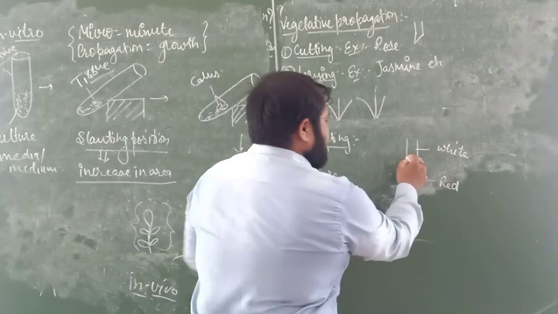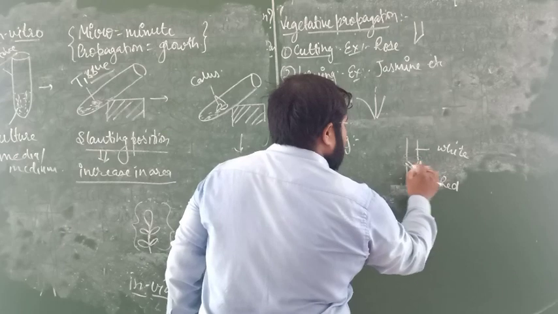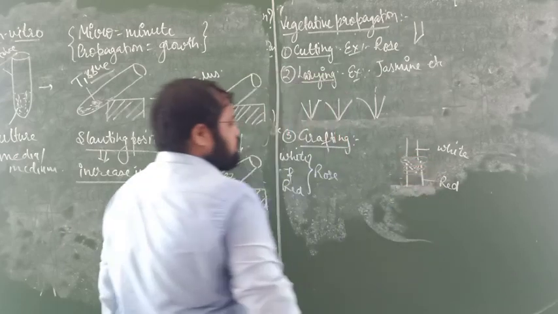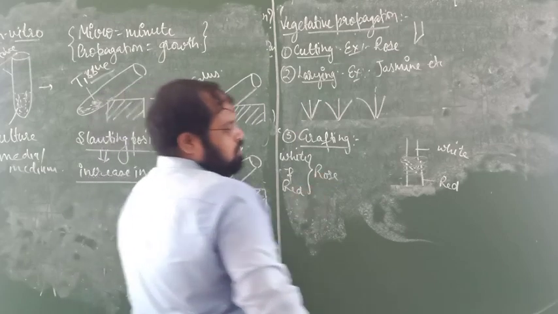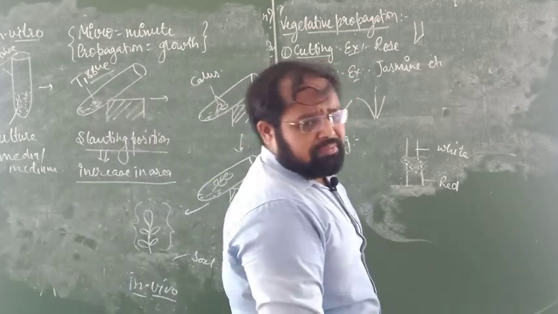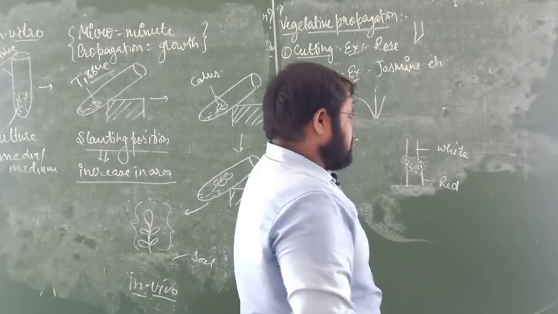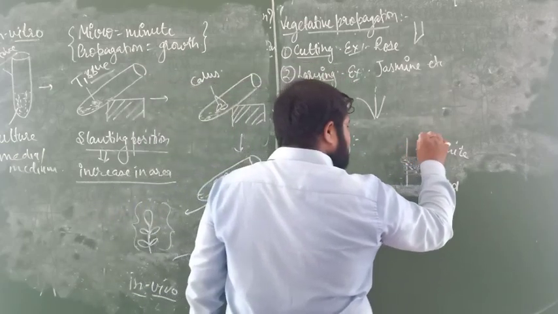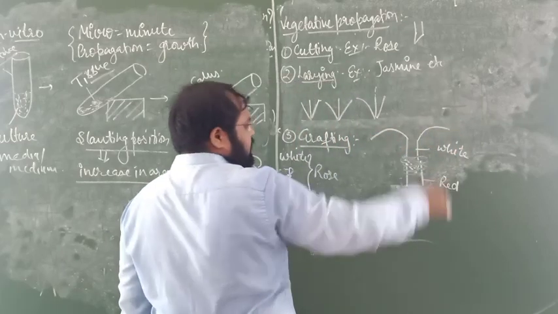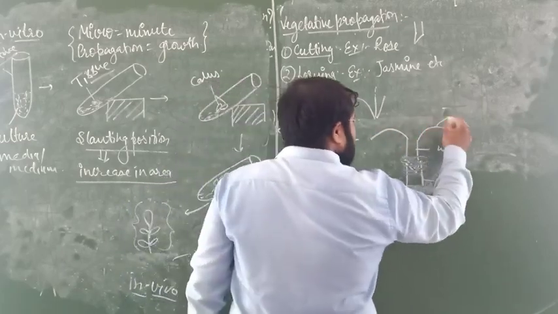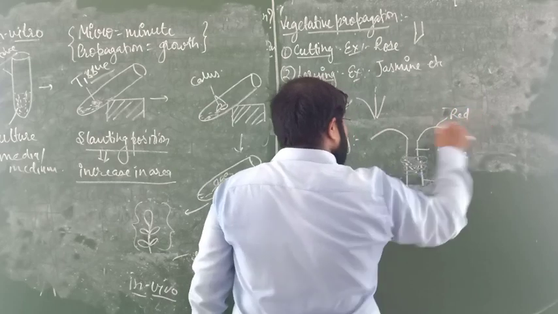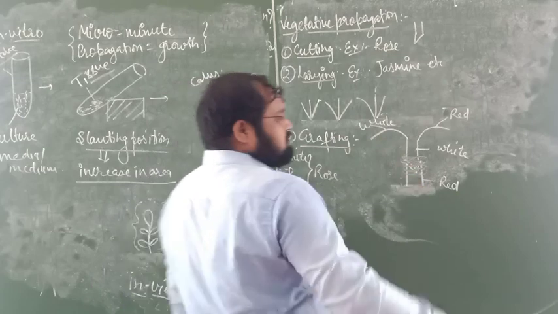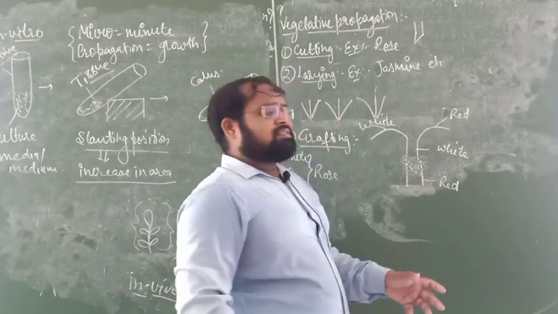Just fix it and cover it with jute rope, and leave it for some days, that is 5 to 6 months. Later we will see that the branches which arise from that plant, this one will give red rose and this one will give white rose. But it is not simple, because there are many conditions in between.